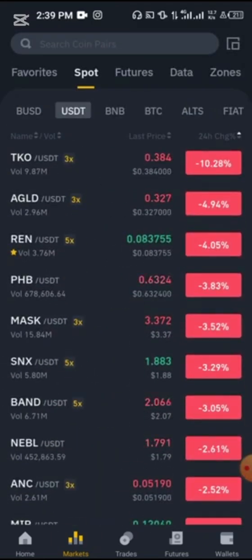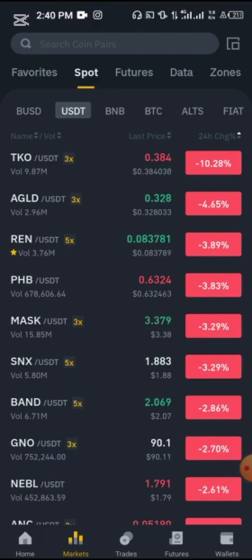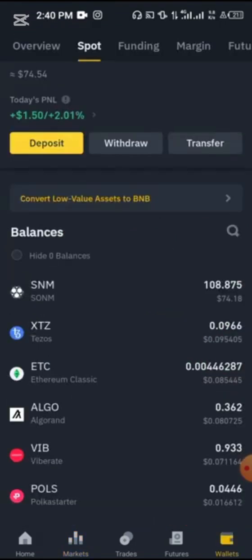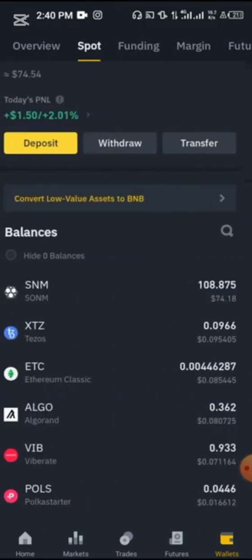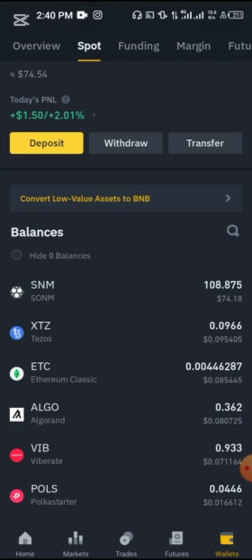Now, to go into detail on spot trading, you could use the analysis that I've already done below, and then you see everything going as smooth as ABC. You'll be making so much profit every single day with just spot trading alone. And the good thing is that spot trading is actually very safe because it's just like buying and holding a crypto, but this time around, you're trading it. You're not holding it for too long. But one disadvantage about spot trading is that sometimes it can be a bit slow.